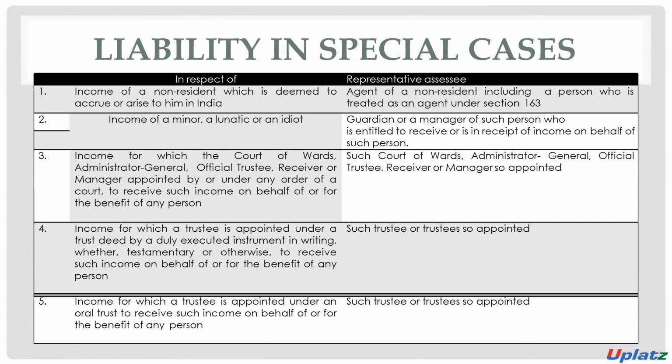Number two, in the case of a minor child, if there is a minor who has earned income, or a person of unsound mind, then the guardian or manager of such person, who is entitled to receive such income, will be considered the representative assessee.